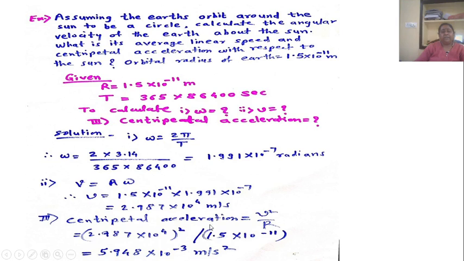Now centripetal acceleration is equal to v square upon r. So putting the value of v square here, 2.987 into 10 raised to 4 bracket square upon having the value, that is r is here 1.5 into 10 raised to minus 11. So after simplification we get centripetal acceleration equal to 5.948 into 10 raised to minus 3 meter per second square.